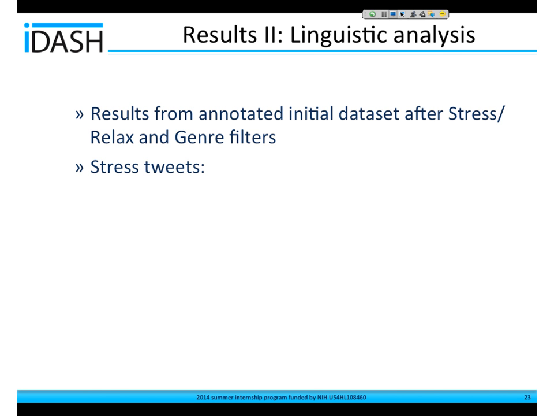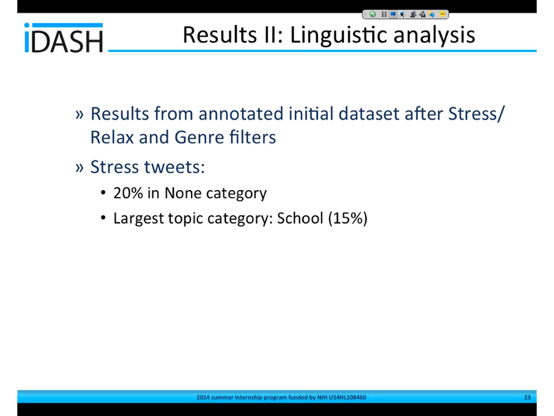For the stress data set, we actually found that 20% of the tweets were in this none category. So a lot of people are talking about stress but not really saying how they're stressed or why they're stressed or what they're doing about it. So that's pretty interesting. And also, we still want this information because we want to know what kind of populations report being stressed, but there's still a lot of information they're not giving us. And then we found that for the topic category, the largest one was school. So this might imply that the largest population talking about stress could be young adults in this arena.